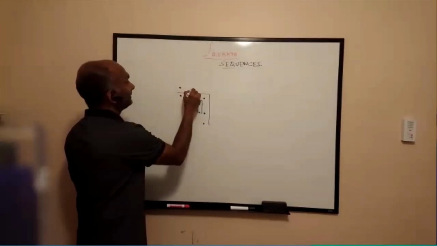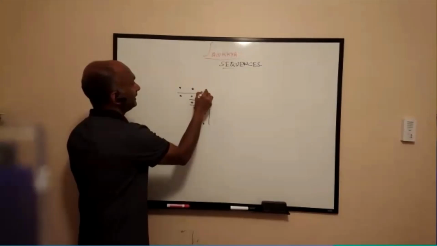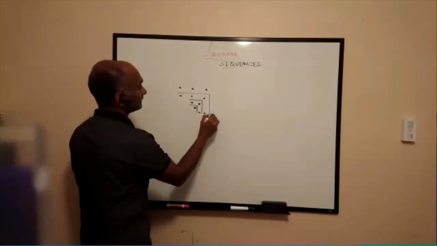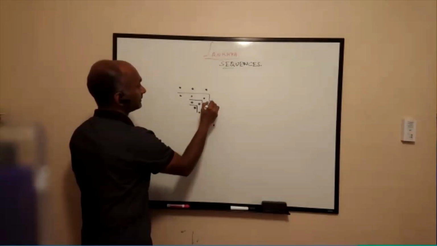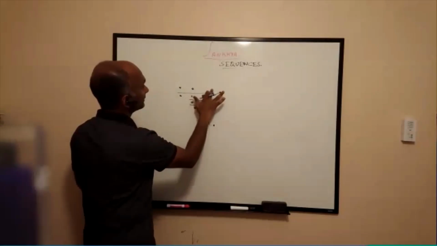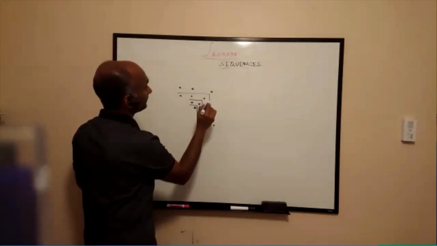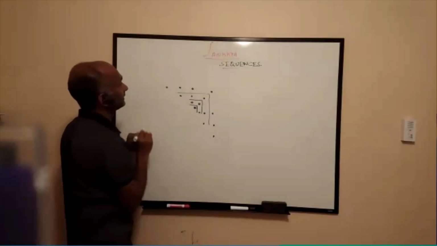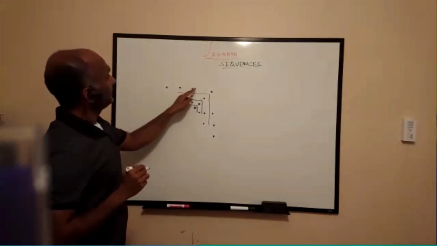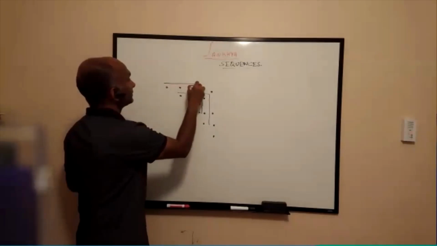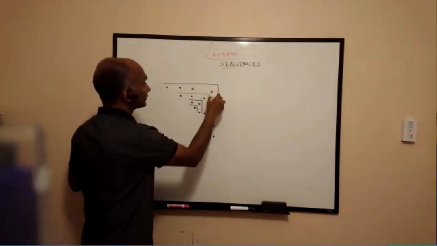So for 7, I have already messed up. So this should be here. And then the next dot will be here. 1, 2, 3, 4, 5, 6, 7. So I draw another square.